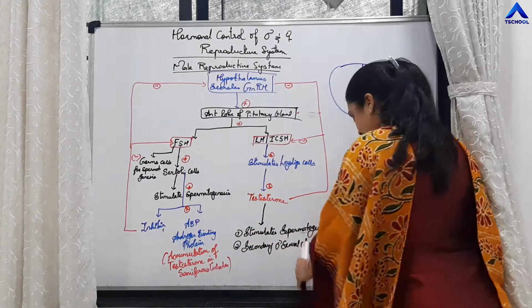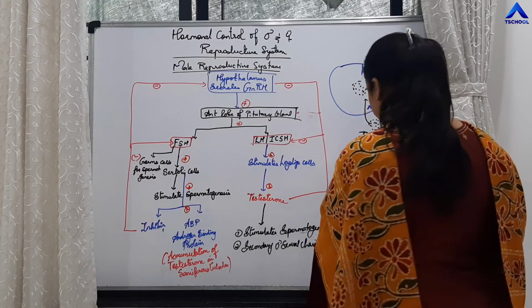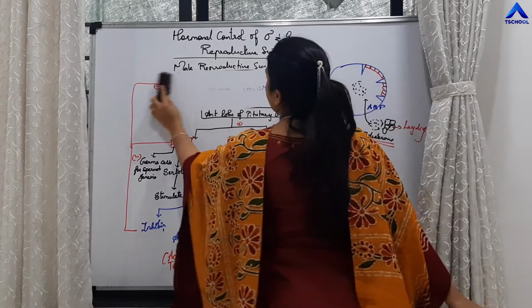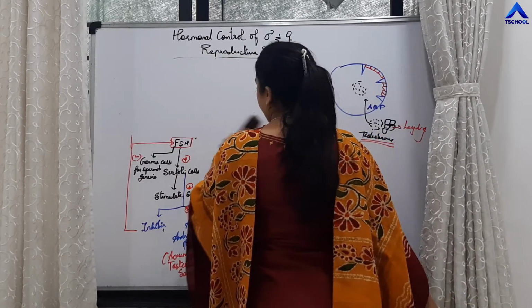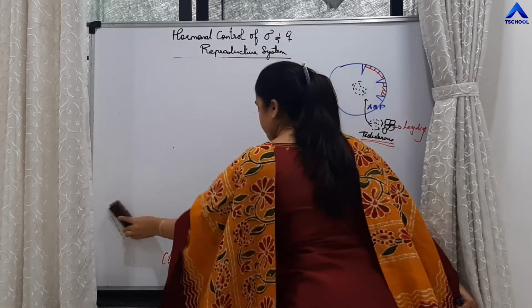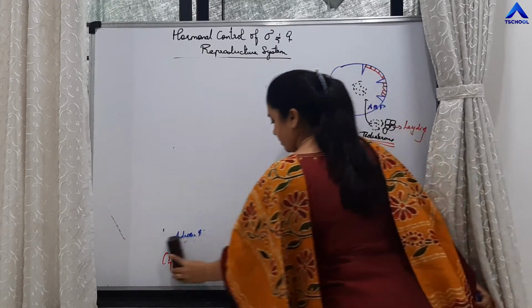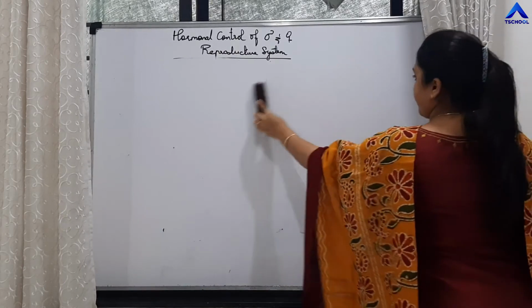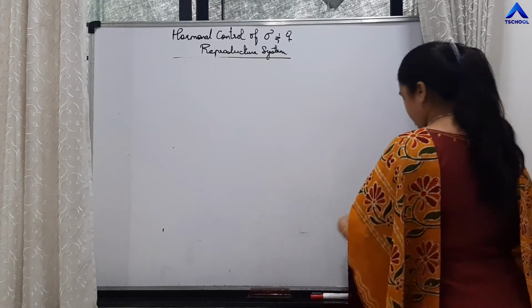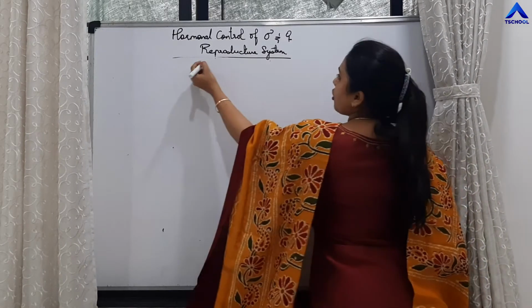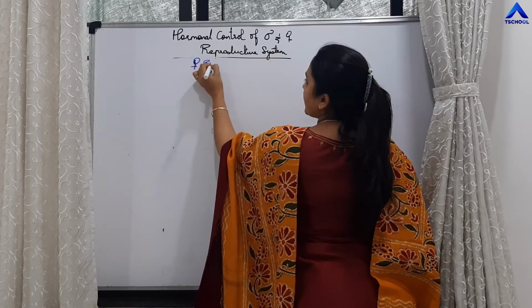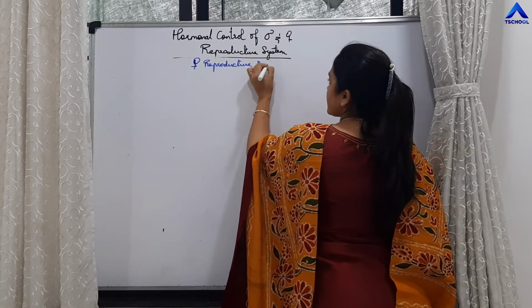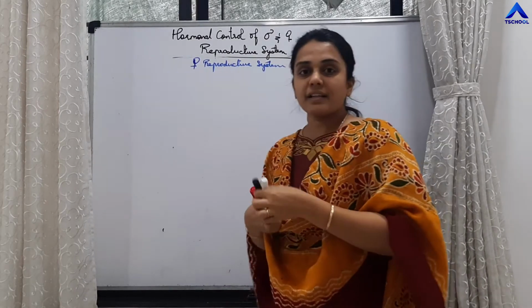Now we have to study about the hormonal control of the female reproductive system. Again, the beginning is the same.